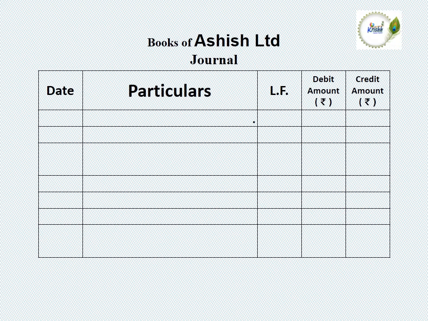After some time, the company makes the final call and receives the balance amount. So 20, 30, 20, totally 70 rupees is collected by the company. The nominal value of the share is 100 rupees. 100 minus 70, the remaining 30 rupees is to be collected on the final call. So 10,000 into 30 rupees is 3 lakh, the value of the final call amount. First we pass the journal entry for the call money due: share final call account debit 3 lakh in debit amount column, to share capital account credit 3 lakh in credit amount column.